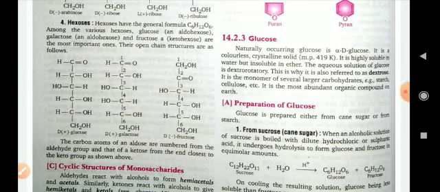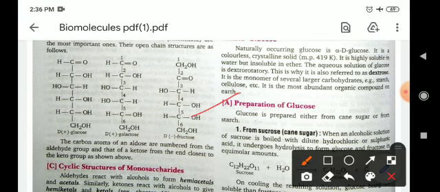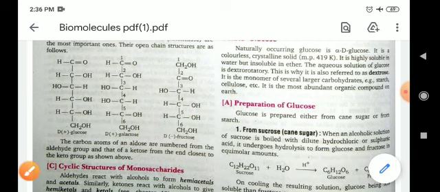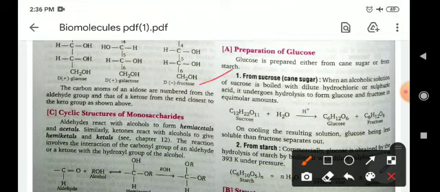In this class we will discuss the second part of the biomolecules. So let's start. What are the preparations of glucose? For the preparation of glucose there are many reactions given, of which number one is from sucrose. So from sucrose, how can you prepare glucose?